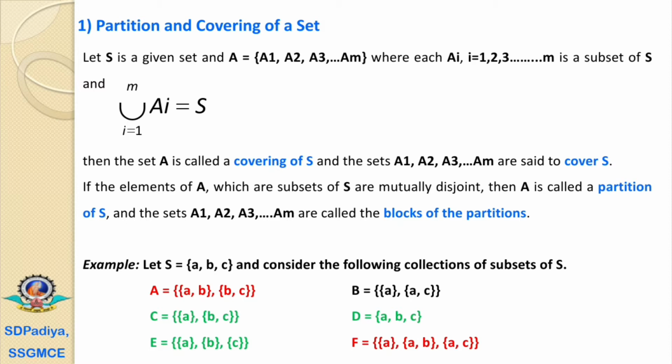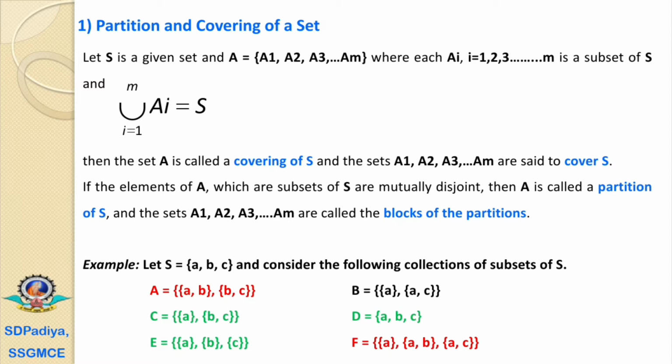The next example is capital E. Now it is a set of three subsets. First is element A, second is element B, and next is element C. If we perform the union of the subset A, subset B, and subset C, then it will be a set of A, B, C, and that is equal to S. That's why we can say that capital E is a covering of S.